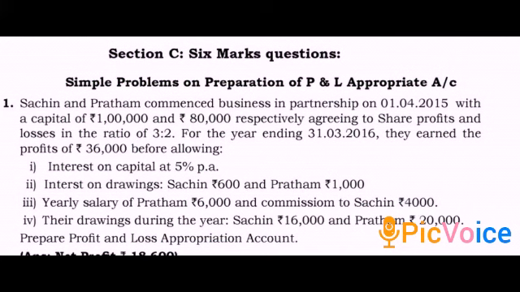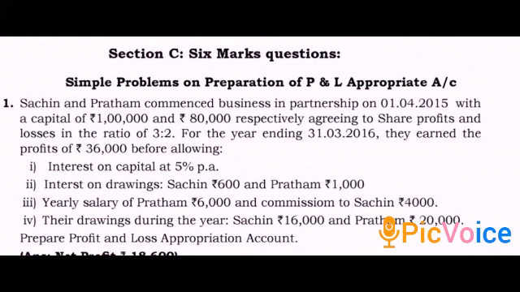They earned a profit of rupees 36,000 before allowing, means before paying interest on capital, interest on drawing and salary to the partners.